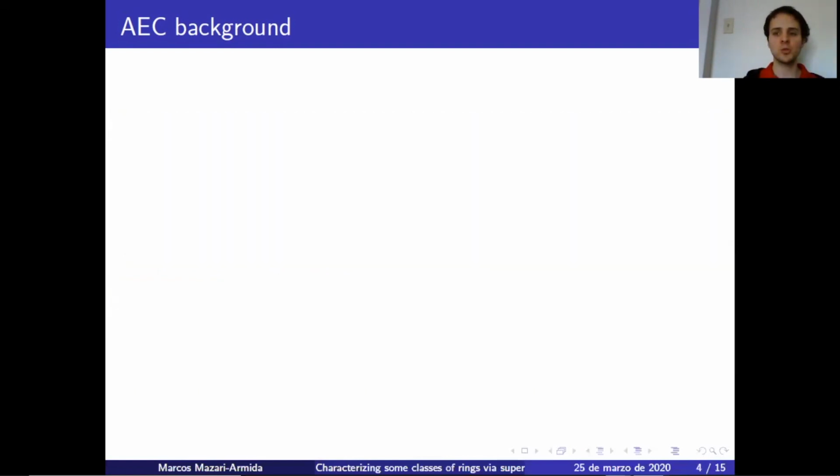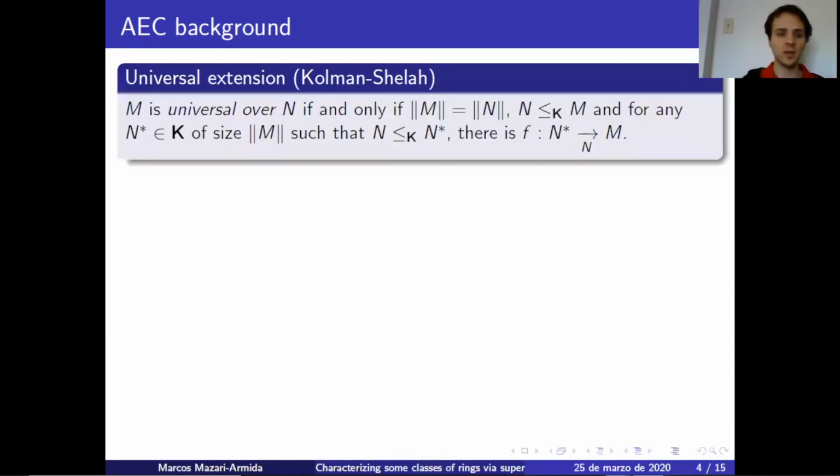Now, the next two notions were introduced for first-order model theory, but they are very important for us. We say that M is universal over N if and only if M and N have the same size, N is a K-substructure of M, and for every N* in K of that size such that N is a K-substructure of N*, there is f from N* to M fixing N. With this, we can introduce limit models. These were introduced by Kolman and Shelah as a substitute for saturated models in AECs.